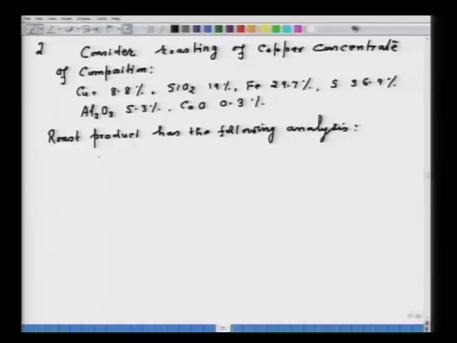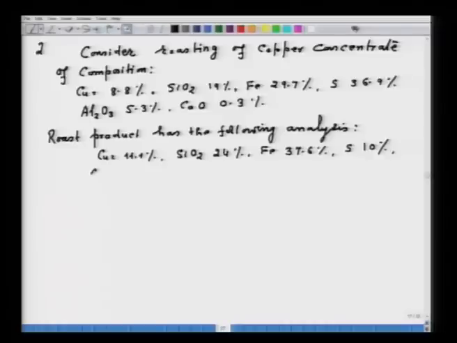The roast product contains copper 11.1%, SiO2 24%, iron 37.6%, sulfur 10%, Al2O3 6.7%, calcium oxide 0.4% and oxygen 10.2%.